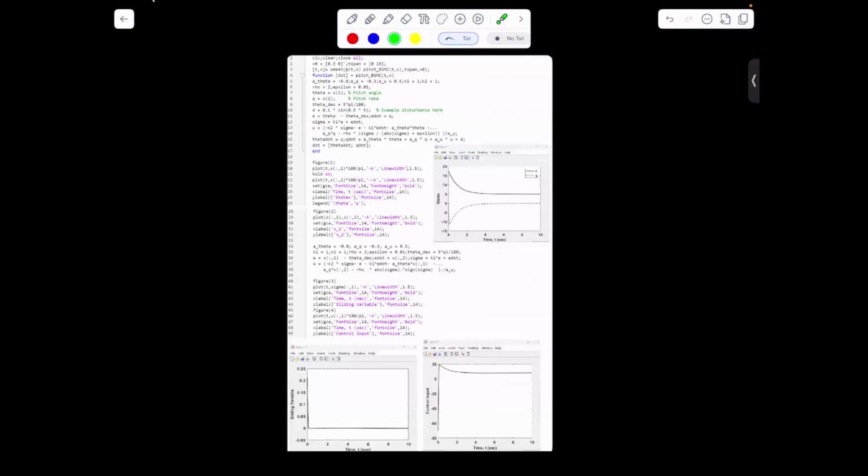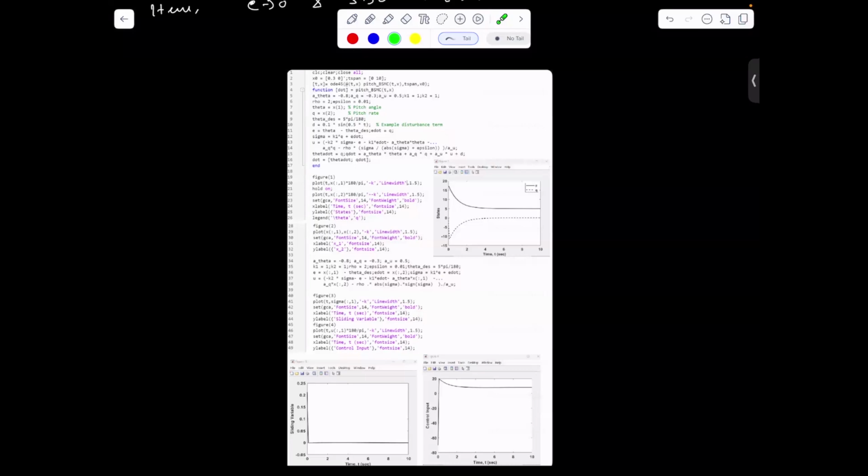From this plot, it's clear that the pitch angle theta converges to 5 degrees, which is the desired theta.